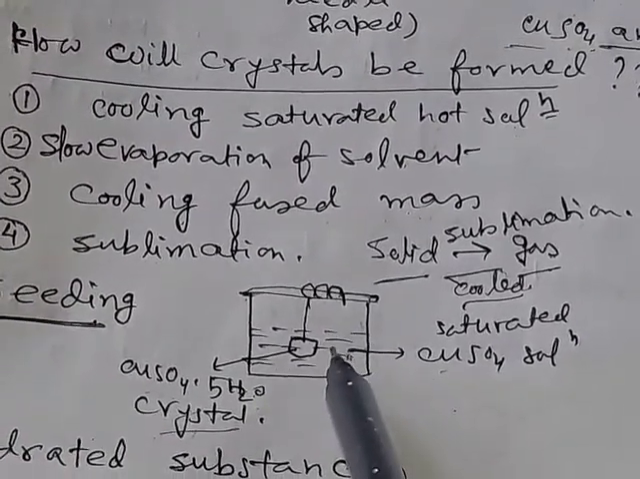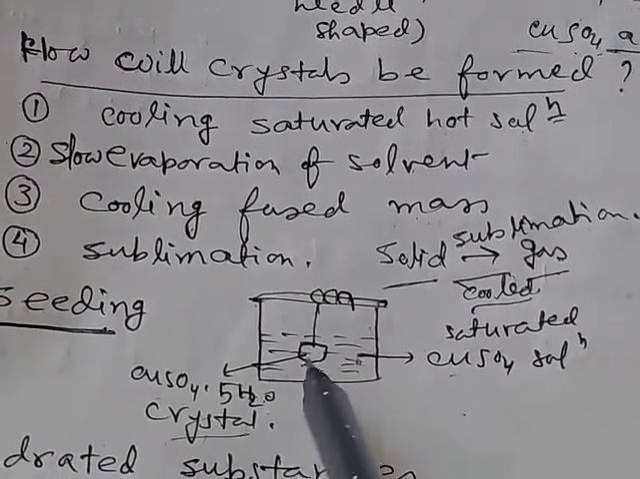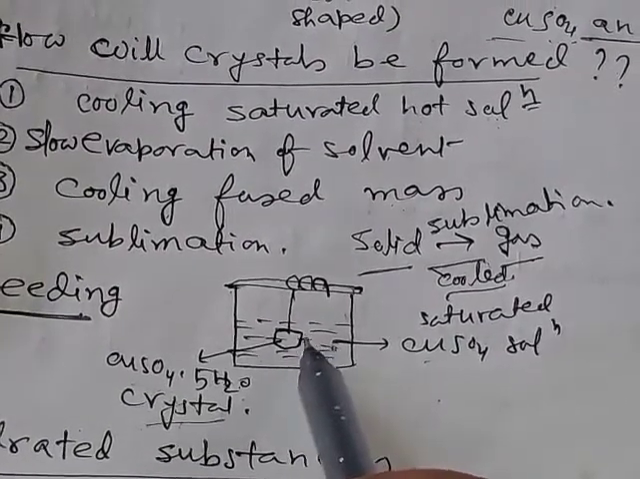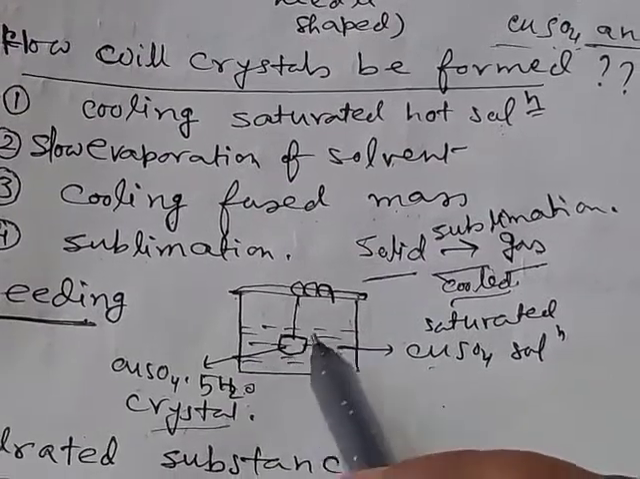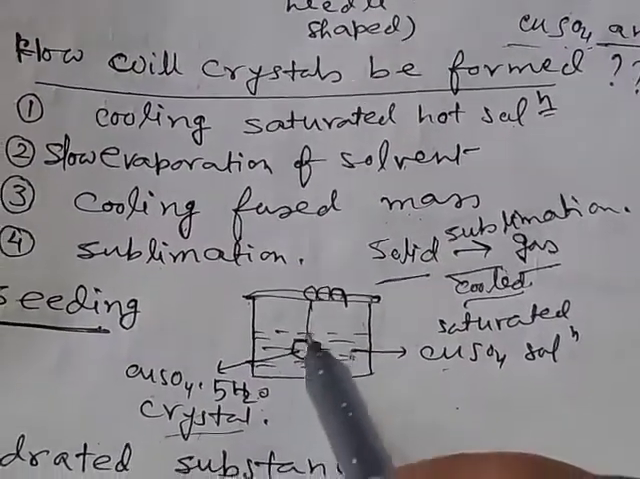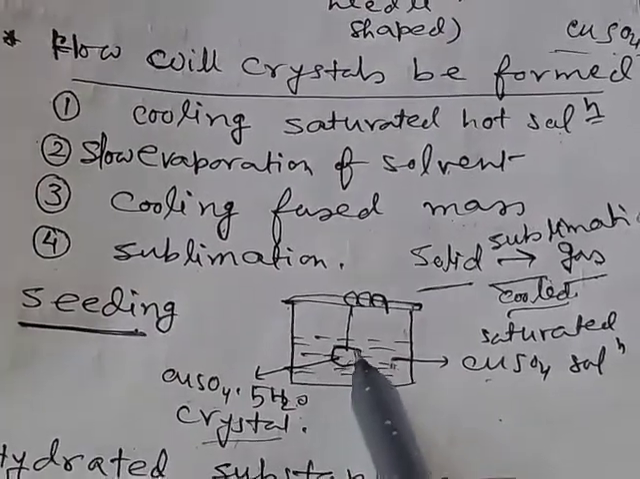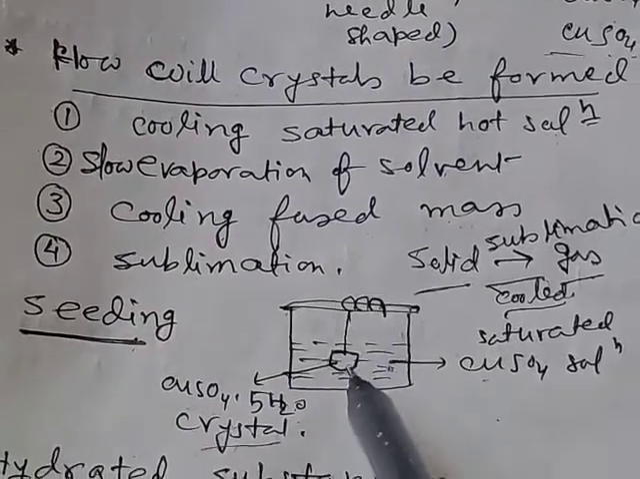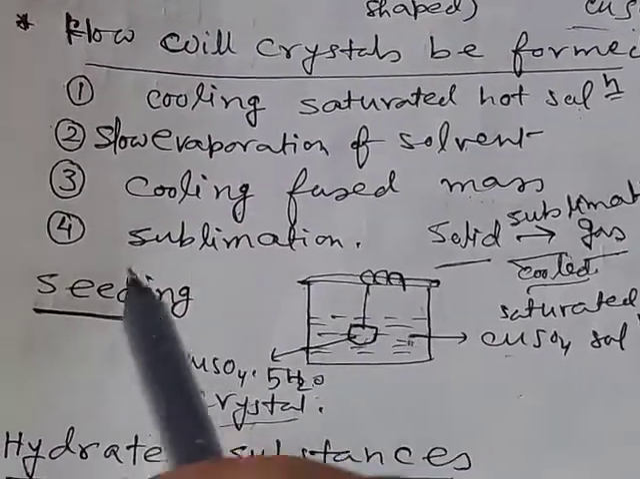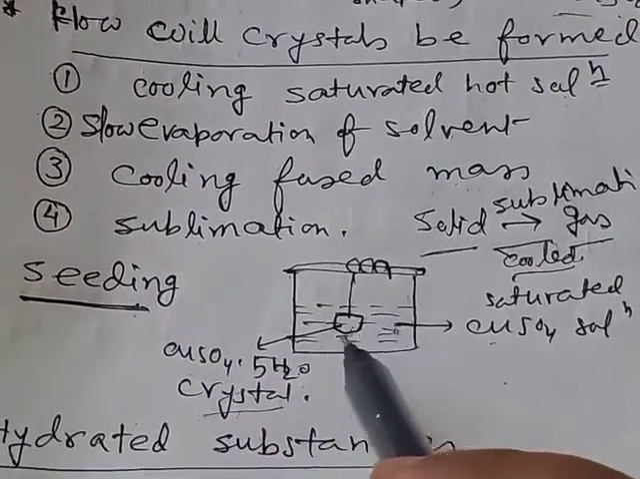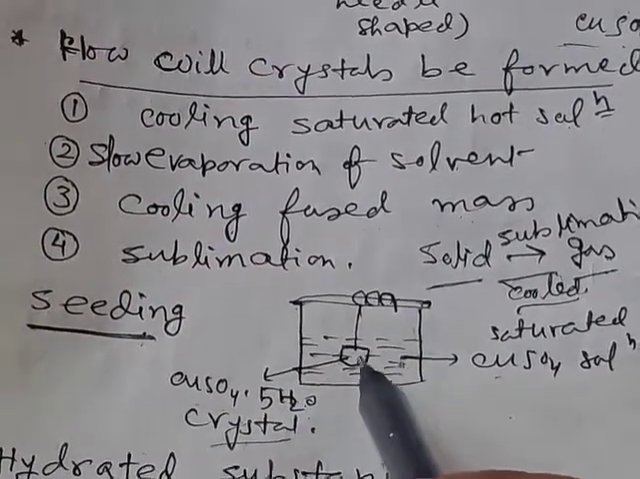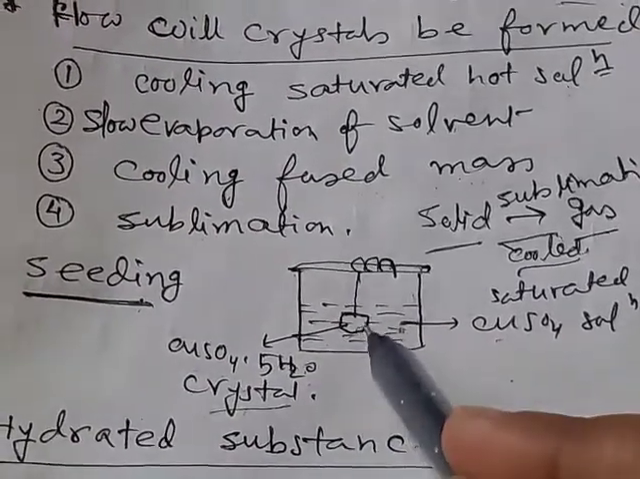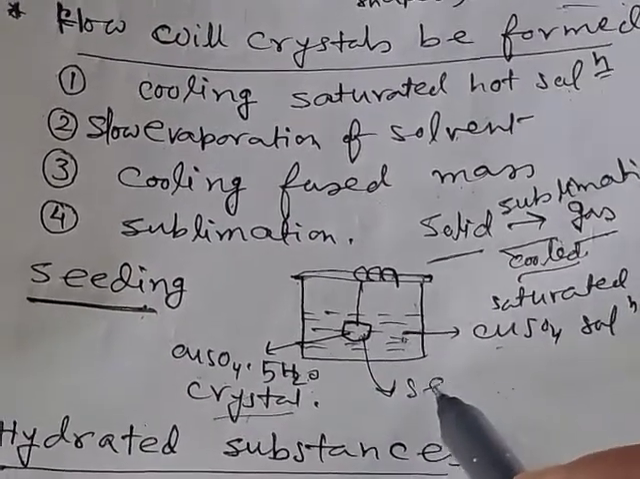After that, we will observe growth of the crystal. The crystal will be bigger in size. This procedure of growth of the crystal is called seeding, that is, we are inducing crystallization. This induced crystallization is called seeding, and the crystal we use for this purpose is called the seed crystal.